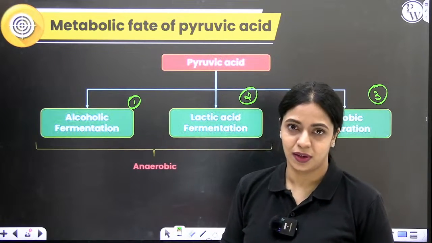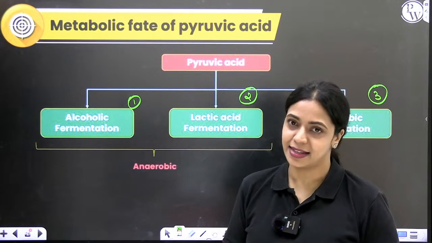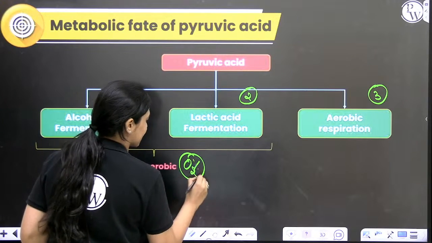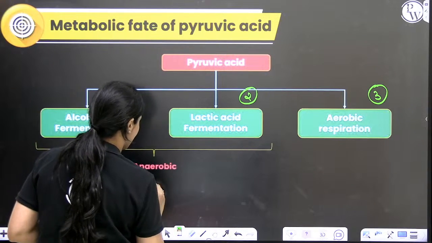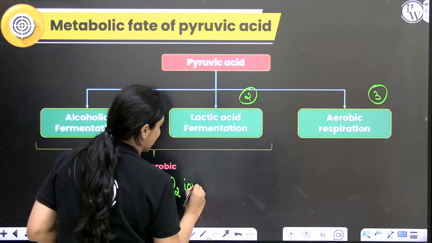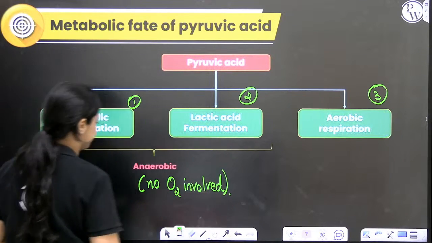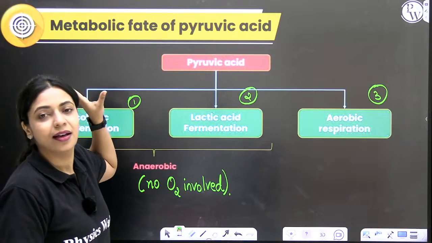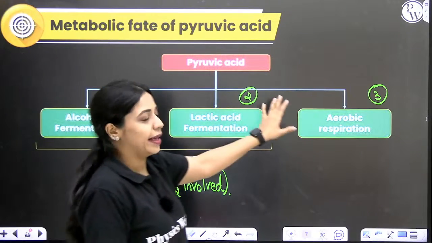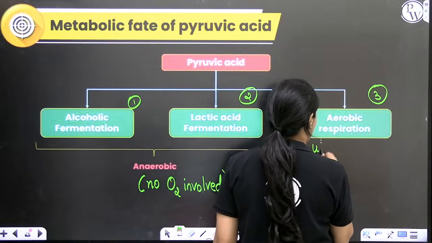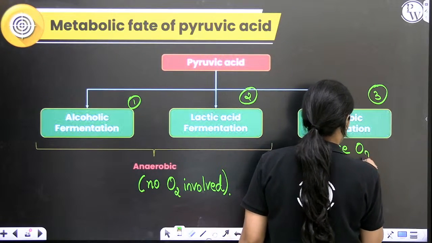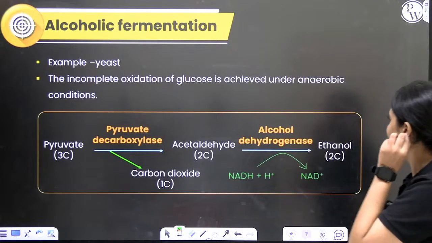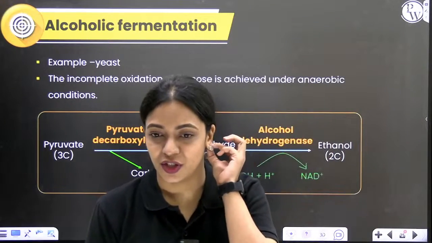Fermentation itself, you know. If it is alcoholic fermentation or lactic acid fermentation, oxygen is not involved, so it is anaerobic. There is no oxygen. No oxygen involved. So alcoholic fermentation and lactic acid fermentation are both anaerobic respiration. Aerobic respiration will utilize oxygen. First, let's study anaerobic respiration, that is fermentation, and then move on to aerobic. Alcoholic fermentation. You've learnt about alcoholic fermentation, right?